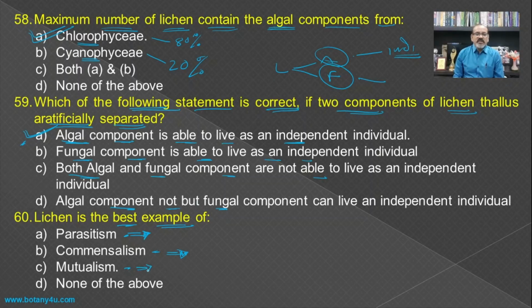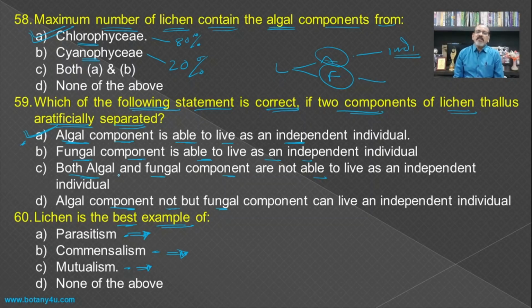And in mutualism, both organisms are benefited. If we see the lichen, there is a benefit to both organisms because the fungal component is responsible for the absorption of water and minerals from the soil, as well as the bark of trees and the surface of the rock where they are growing. And the algal component is responsible for carrying out photosynthesis, and the food material is provided to the fungi.